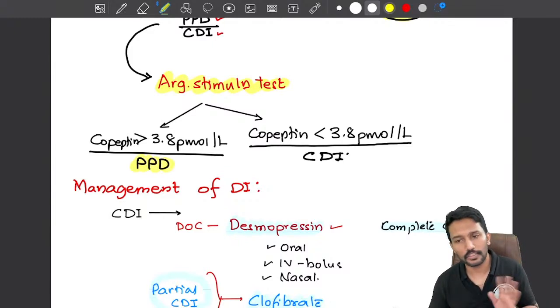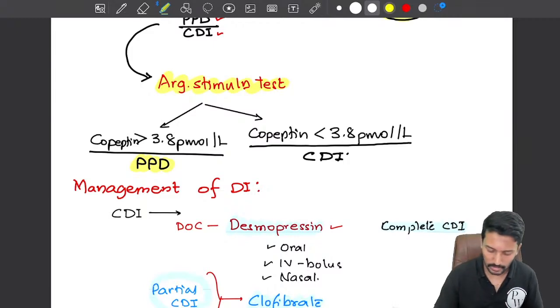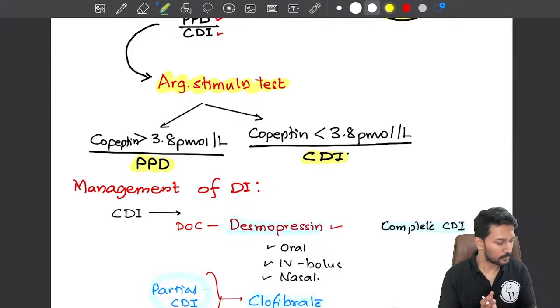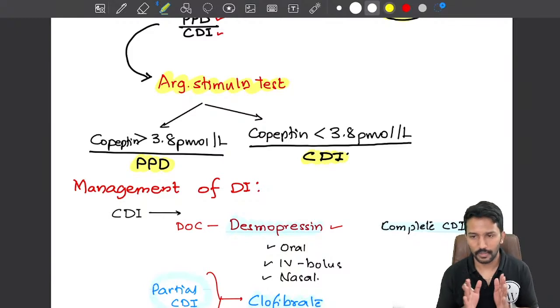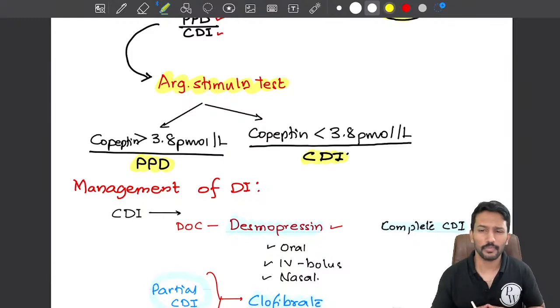Even after arginine, if it is not increasing, that means there is a problem in the factory. The pituitary gland has a problem. In that case, I will call it central diabetes insipidus. Okay, clear? Now this algorithm, if you're not able to remember, it's fine, but I want you to remember the